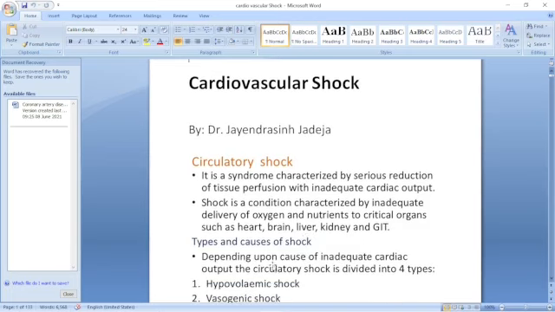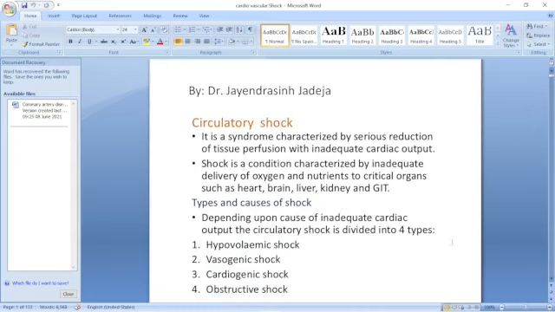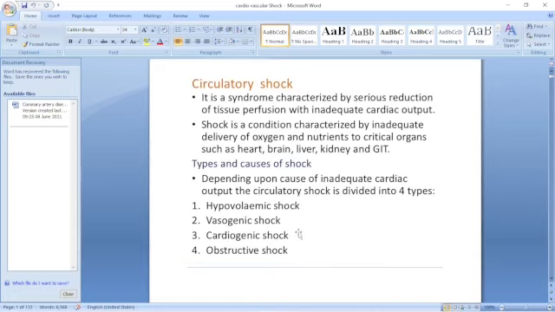Types and causes of shock. Depending on the cause of why there is inadequate cardiac output, it is divided into four groups. Hypovolemic shock: the blood volume is getting reduced, that is the main cause. Vasogenic shock: there is some severe reduction, like anaphylactic reaction, certain drugs given, neurogenic, etc.